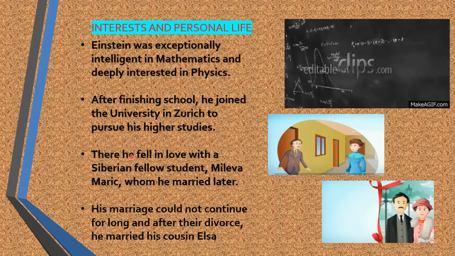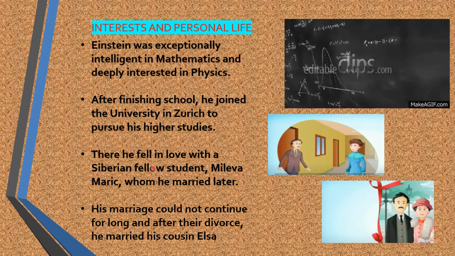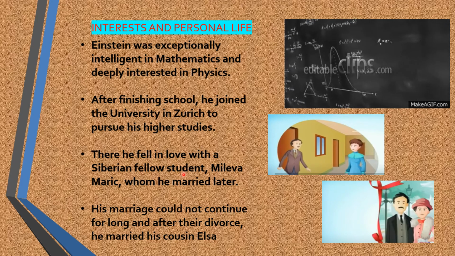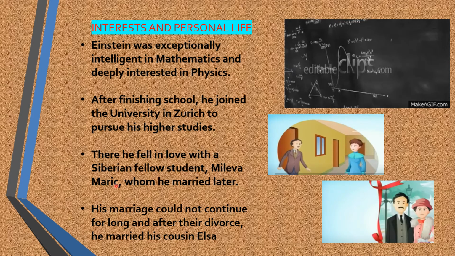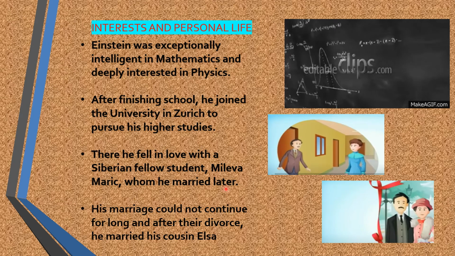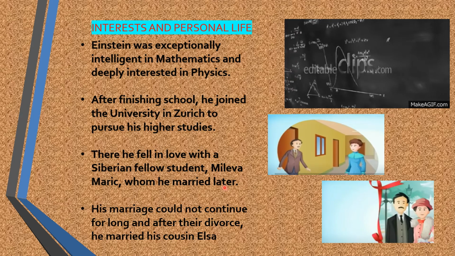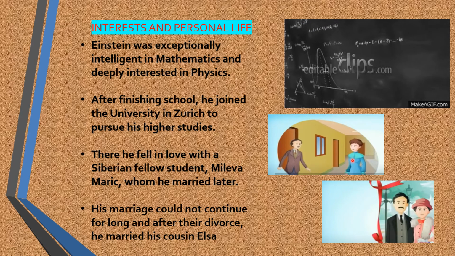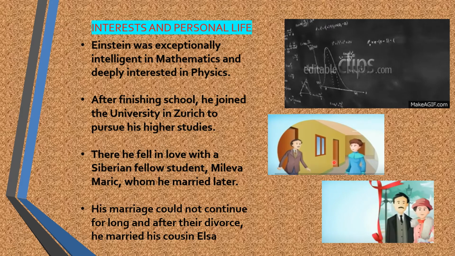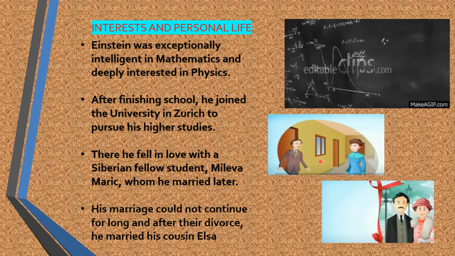There, he fell in love with a Serbian fellow student, Mileva Maric, whom he married later. While he was pursuing his higher studies, he fell in love with his fellow student, Mileva Maric, whom he married later on.